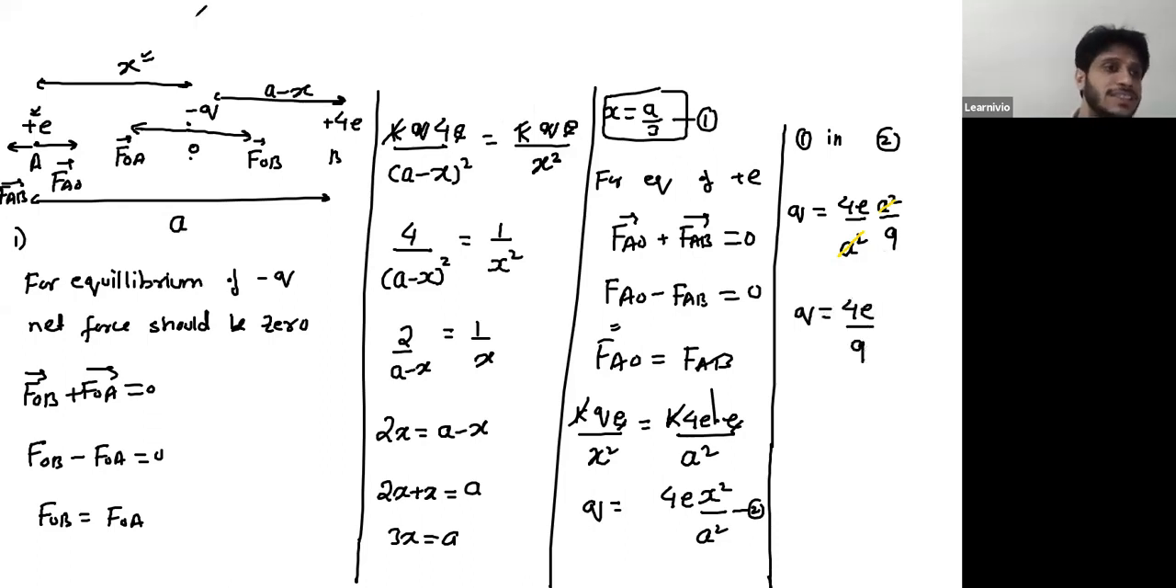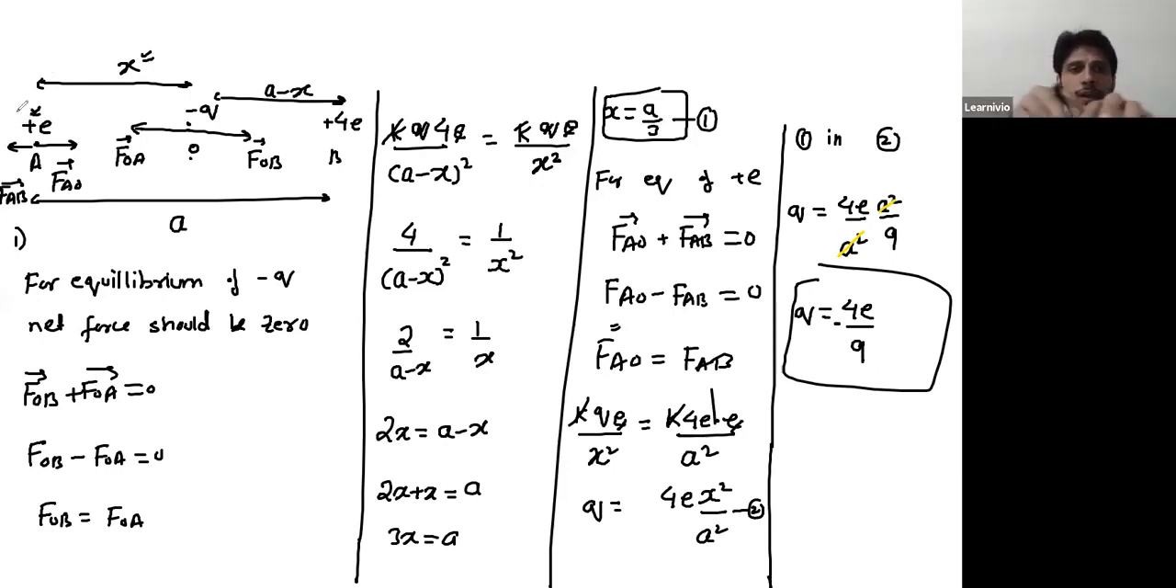Now, the charge is negative, right? This Q is a negative charge, so put a negative sign over it. So for a system to be in equilibrium, you have to place this charge minus Q, having magnitude 4E by 9, at a separation A by 3 from E. If these are the values of charges and positions, then the entire system will remain in equilibrium. So that was the last question on Coulomb's law. The next is electric field.